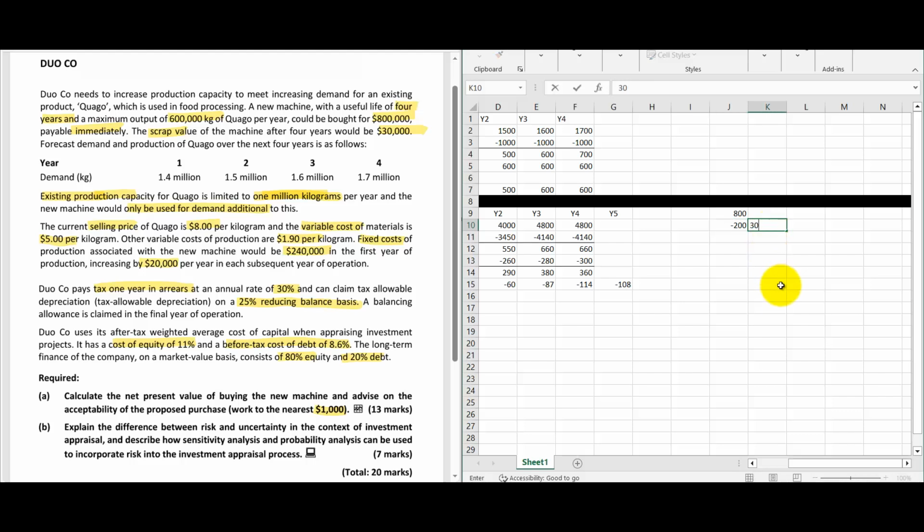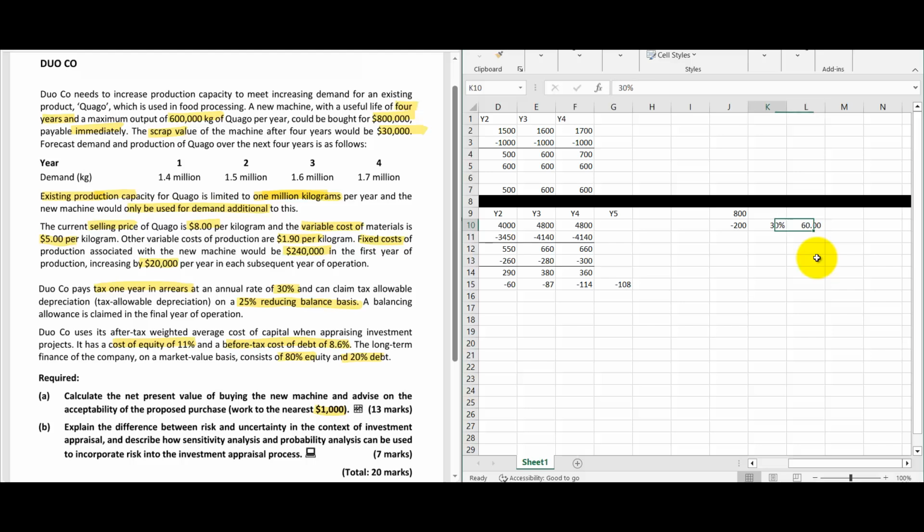For this 200, we'll be getting 30% tax saving. So this amount into 30% tax saving.